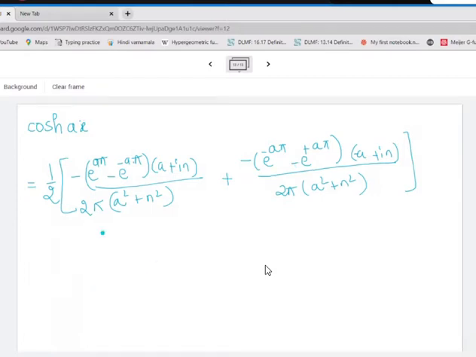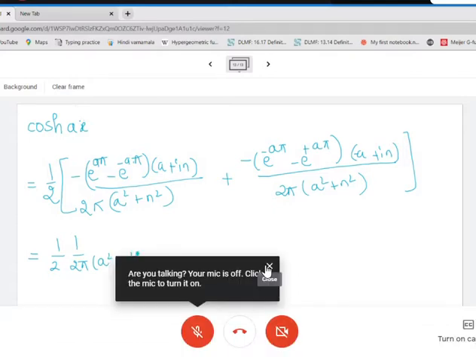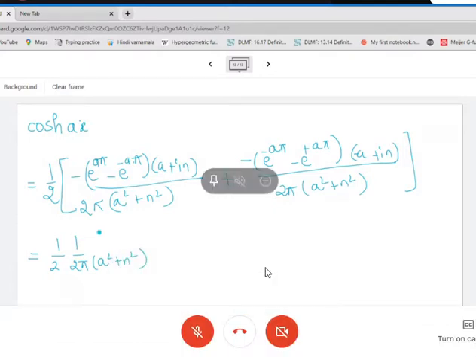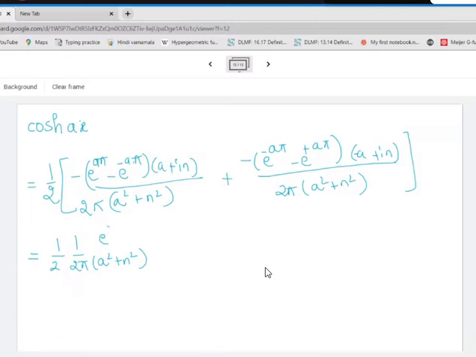So now see what is common to take out and what will remain. Almost everything is common here. So this is equal to 1 by 2 into 1 by 2 pi a square plus n square. I can have e raised to a pi minus e raised to minus a pi outside. All this I will take outside. Now what remains inside is minus a times 1 plus in.